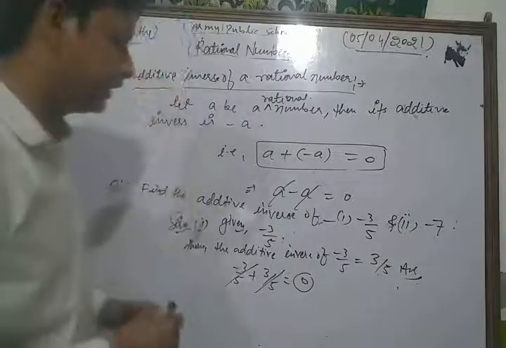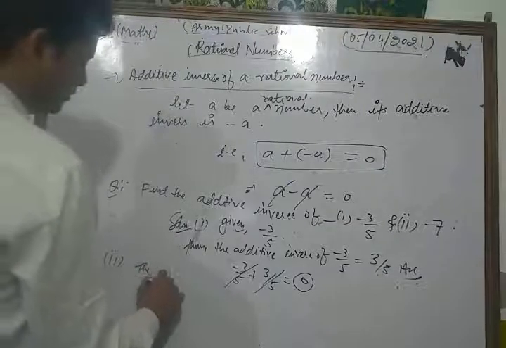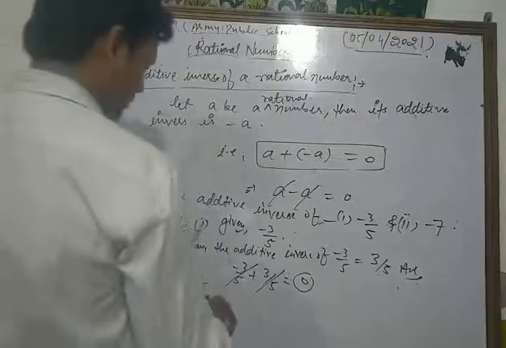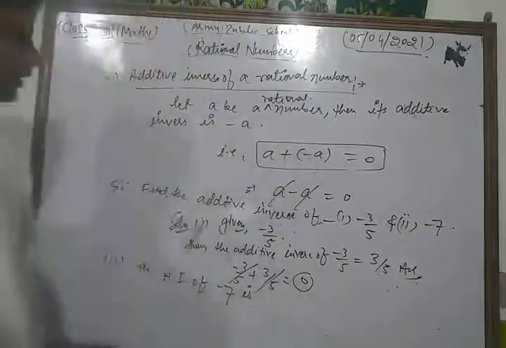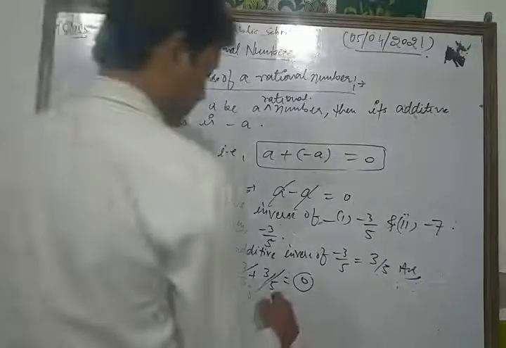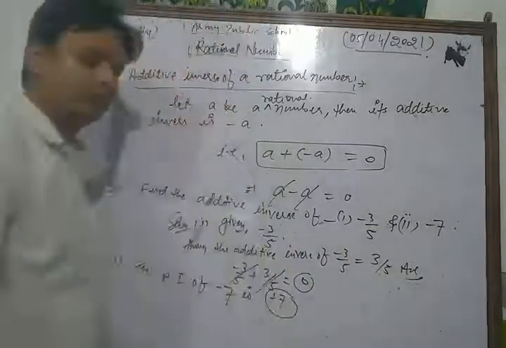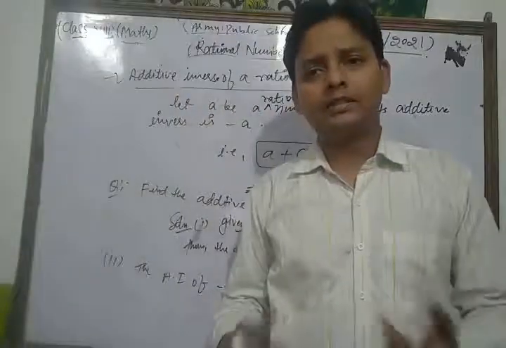Similarly, we take the second part of this question. The additive inverse of minus 7 is what? Plus 7, because if we add them then the result is 0.